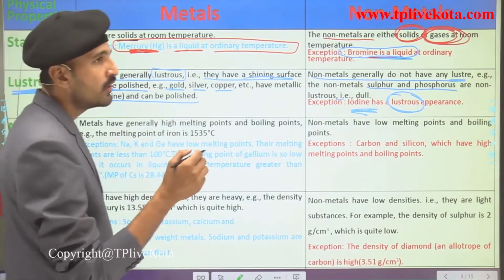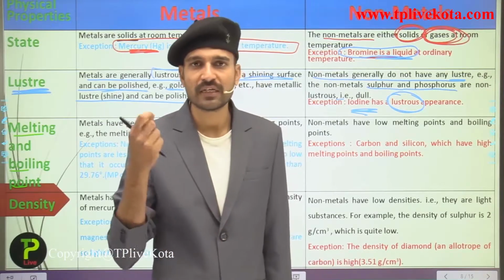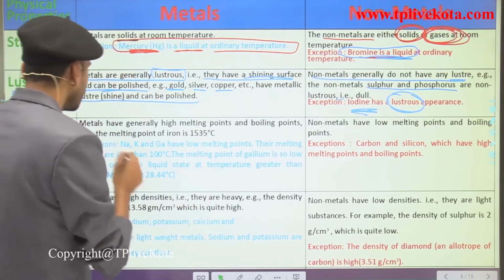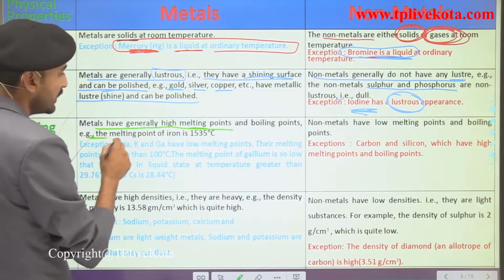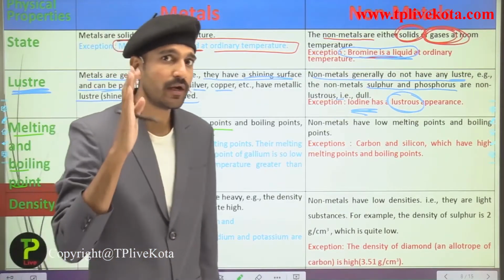So you all know that wires are made up of what? That is metal, because metals are good conductors of heat and electricity and they have high melting and boiling points. So metals generally have high melting and boiling points. You can see here the melting point of iron is 1535 degrees Celsius, which is quite high.